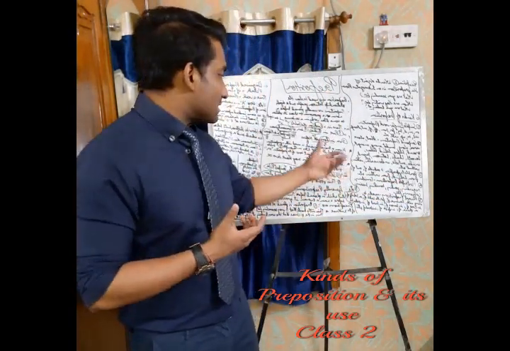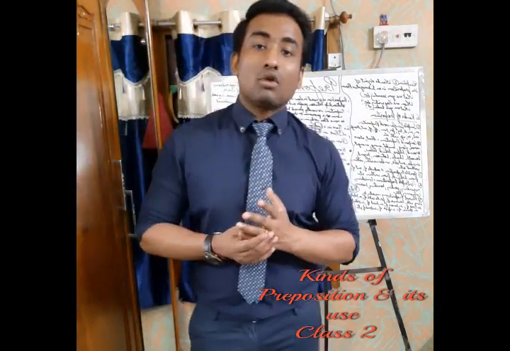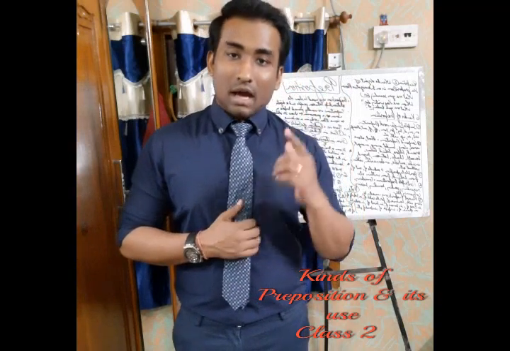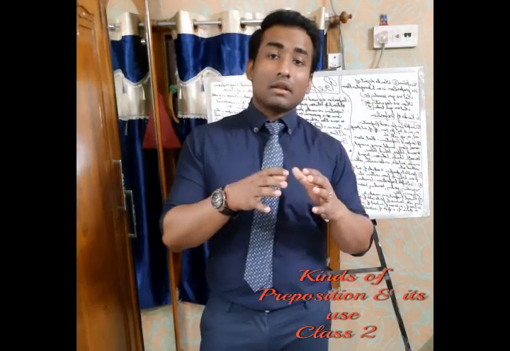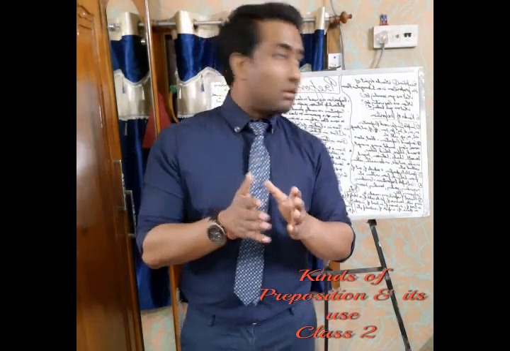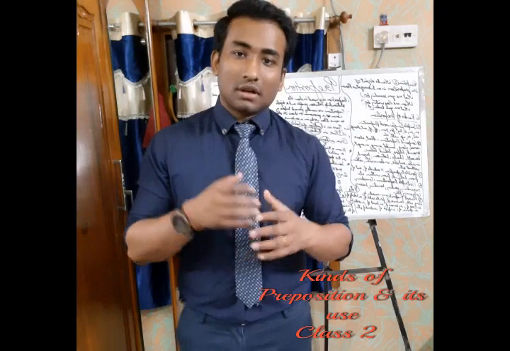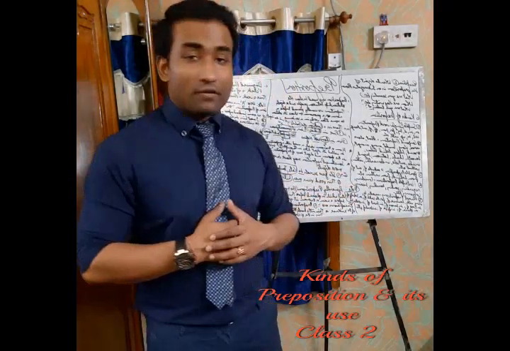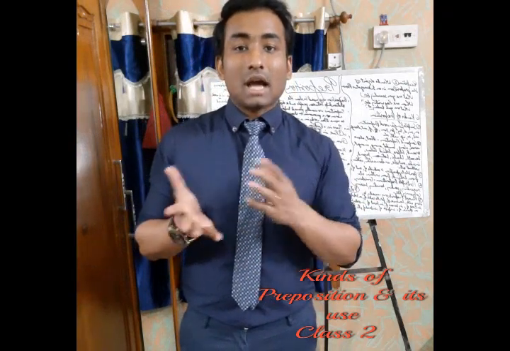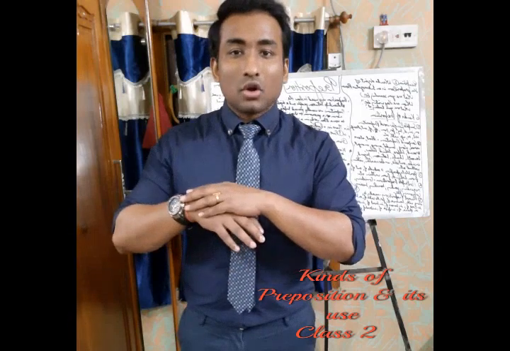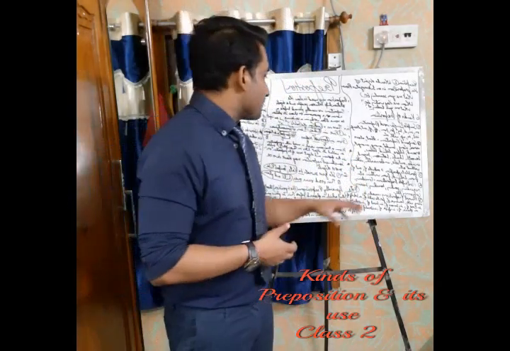Here are some examples. Let us get some idea about outside of, how to use it. He is walking outside of his office. So this is how you use outside of. Then out of. This matter is out of his hand, or this matter is out of my hand, meaning not in my hand. So this matter is out of my hand. This is how you use it generally.